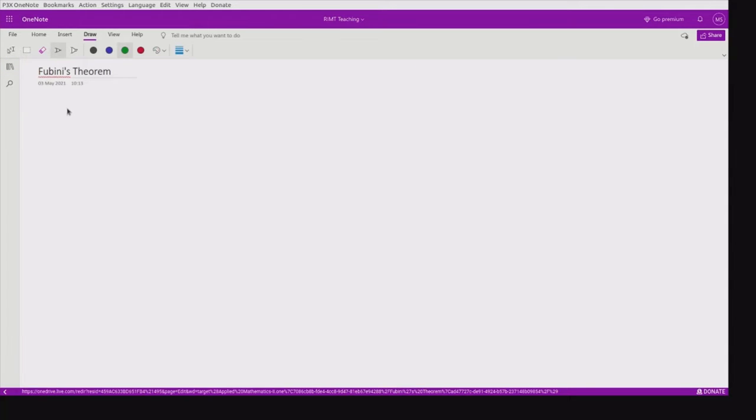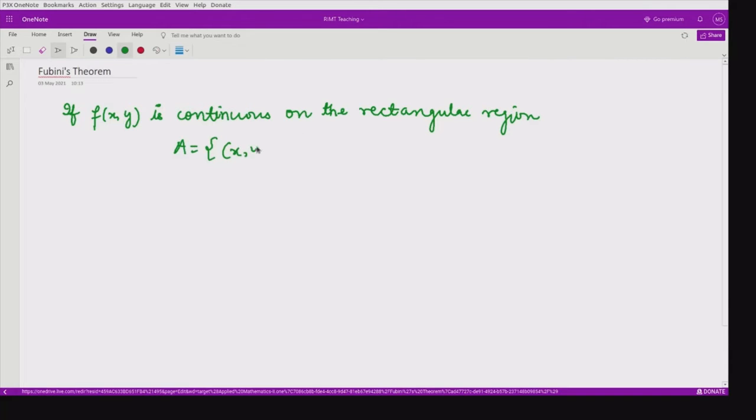So what is this? It says that if f of x comma y is continuous on the rectangular region, where the region A is defined to be all the points x and y such that x lies between the limits a to b and y lies between the limits c to d, right? Then the double integration over this rectangle of the function f of x comma y dA, what would this be?